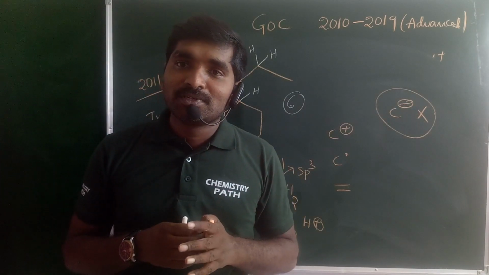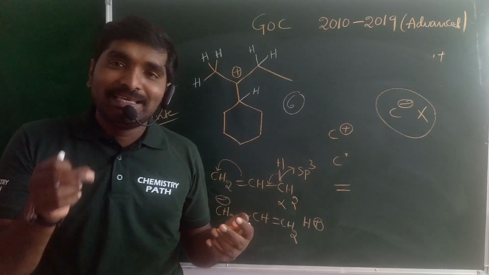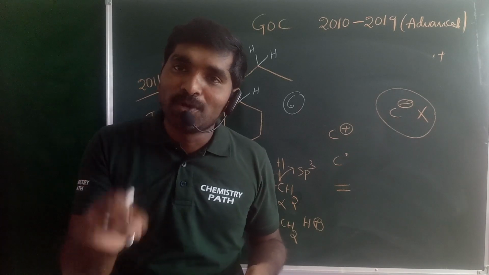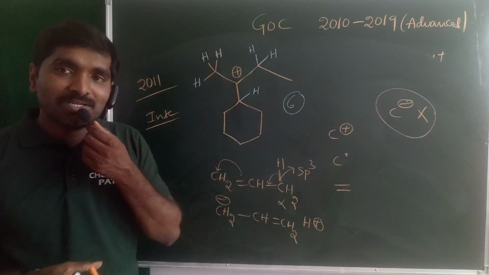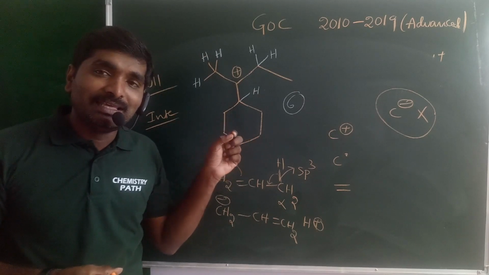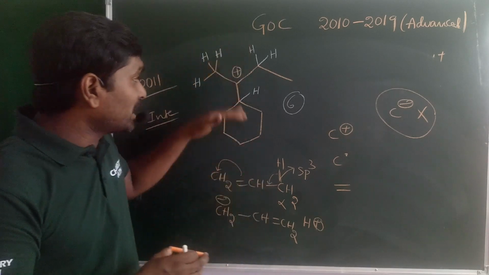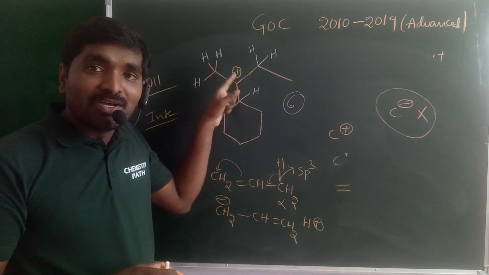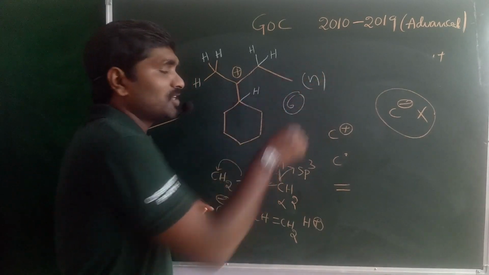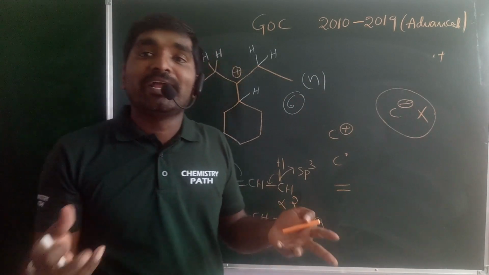When asked about an alkene, n plus 1 hyperconjugative structures are possible. That is only for alkenes, remember guys. When you have a carbocation, only n hyperconjugative structures are possible, where n is the number of alpha hydrogens.